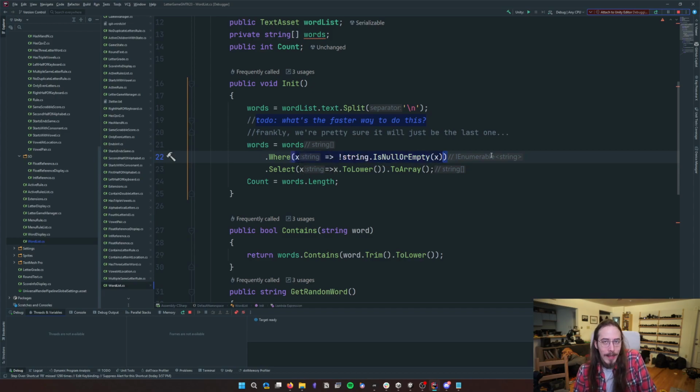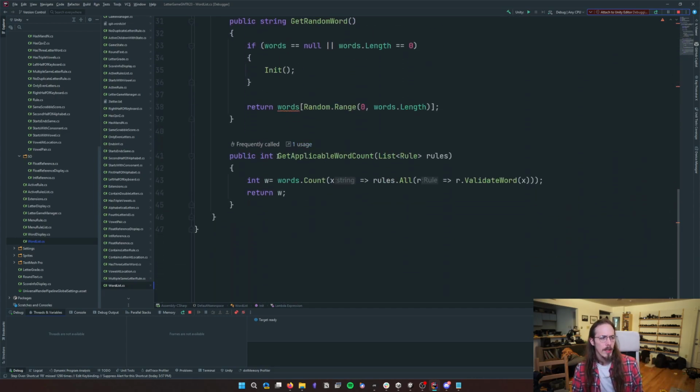Inside of each of these is a lambda expression, which is a shorthand syntax for writing a function. So here it's a function that takes a string parameter and returns a bool. It's just like a regular function, but written in line, right in one line. So this one will set the list to the list, except only choosing the options where the item is not null or empty. So we're just getting rid of the null or empty ones. And then we're doing a process on all of them where we're choosing the lowercase version of the string and applying it back to itself.